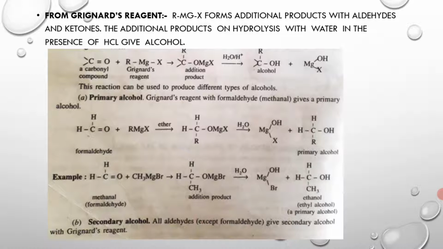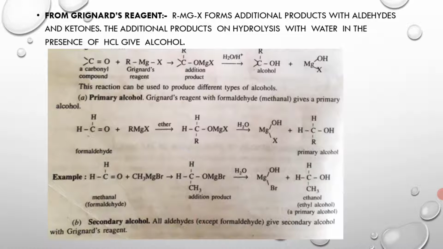When carbonyl compounds are treated with Grignard's reagent, they form an addition product, which on hydrolysis with water in the presence of acid, that is HCl, gives an alcohol, along with a byproduct.